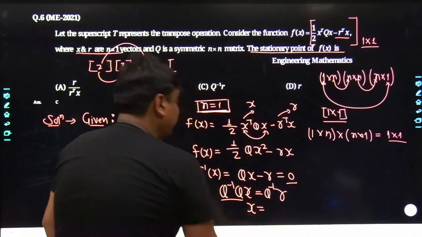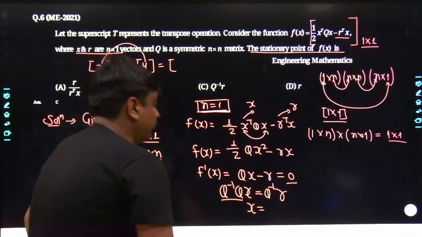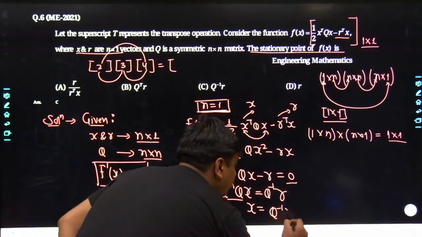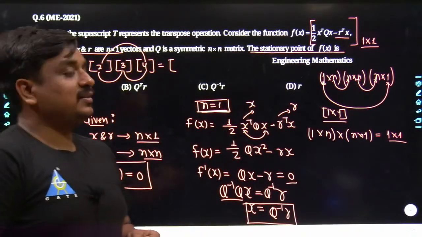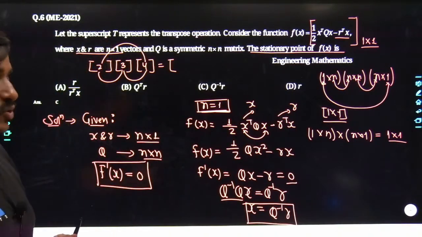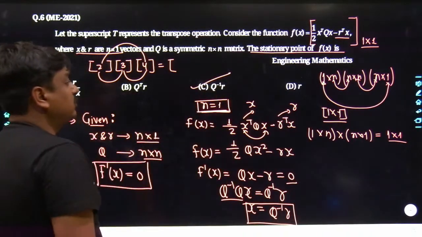So the point of x where the stationary point lies for this function f of x is found to be Q inverse into R. Yes, that's the best outcome which we are getting. So the best answer we are getting is simply going to be Q inverse into R.